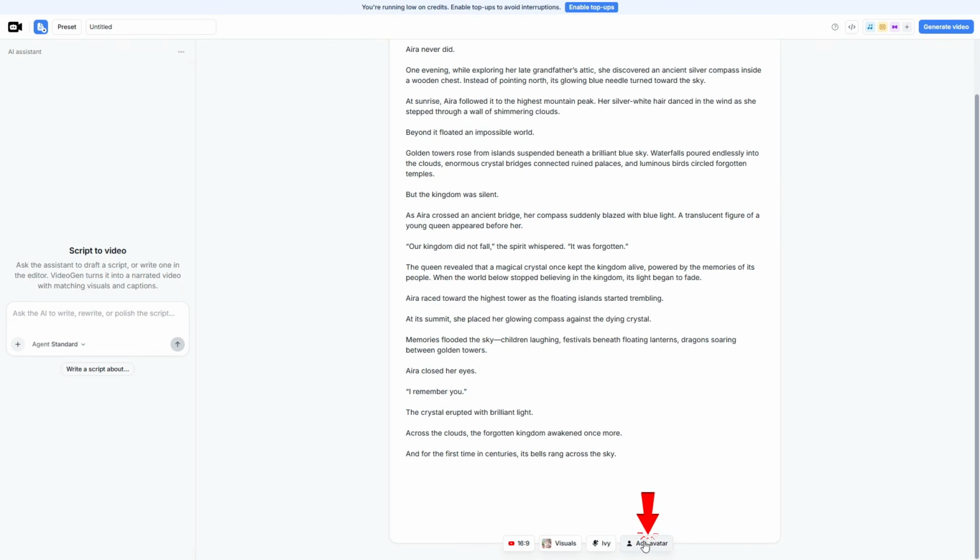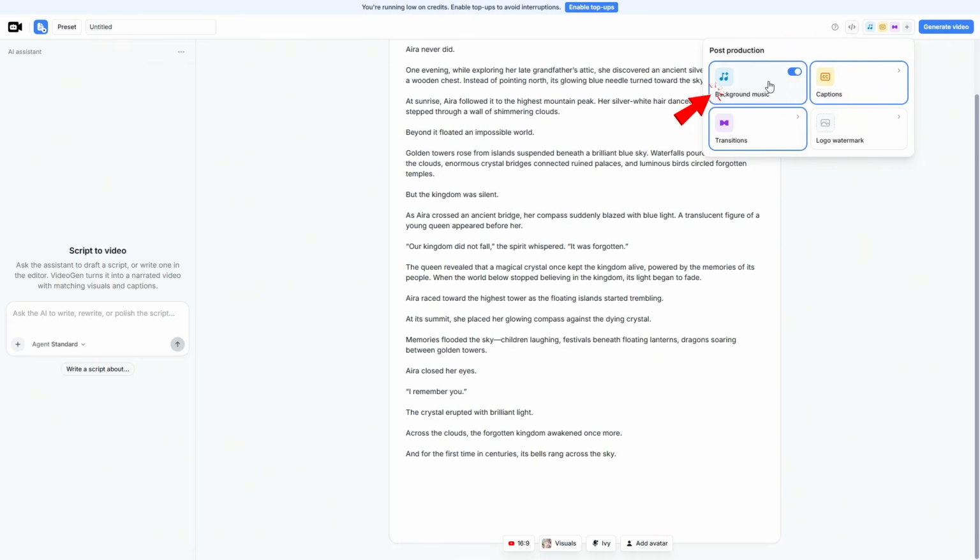Next is add avatar. Since this is a storytelling video and I want the audience to focus entirely on the story and the anime visuals, I'm going to leave the avatar off. Next is background music. Here, we can simply turn the background music on or off. For this fantasy anime story, I'll turn it on to add more emotion and create a more immersive atmosphere.